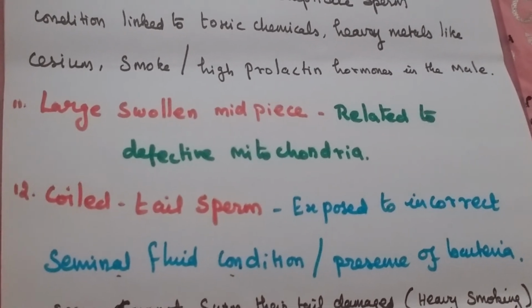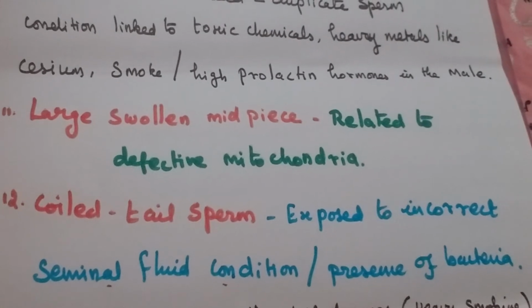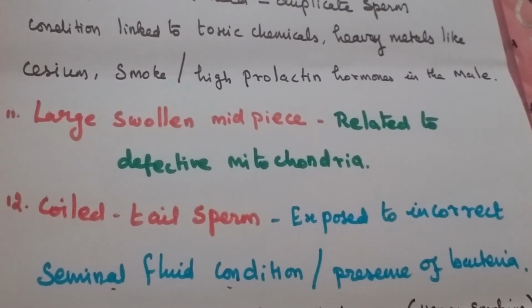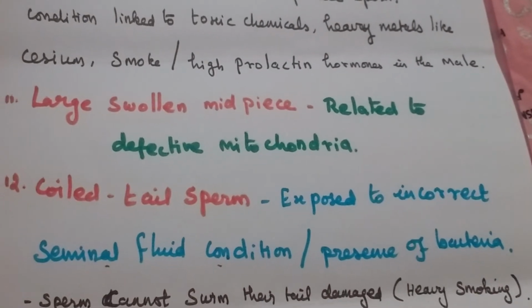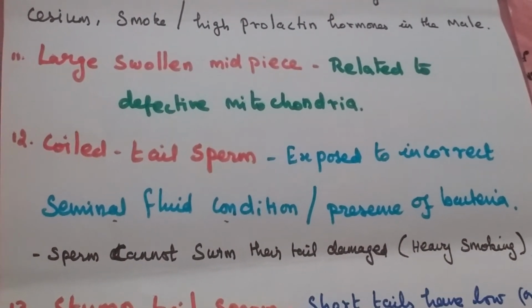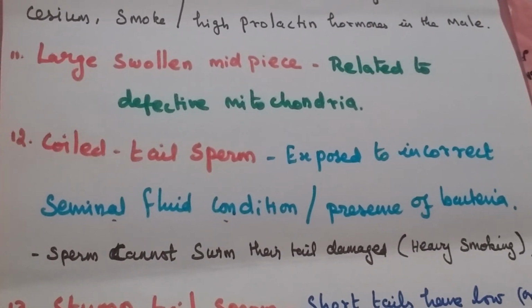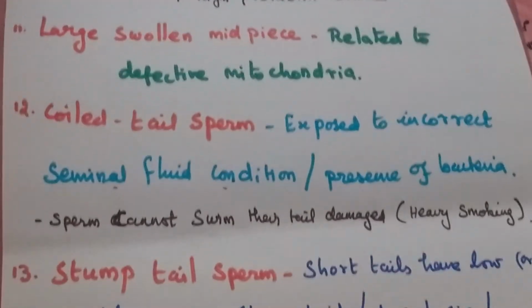The twelfth one is coiled tail sperm. Sperm may have been exposed to incorrect seminal fluid conditions or the presence of bacteria. Here the sperm cannot swim. Their tails can be damaged due to heavy smoking.